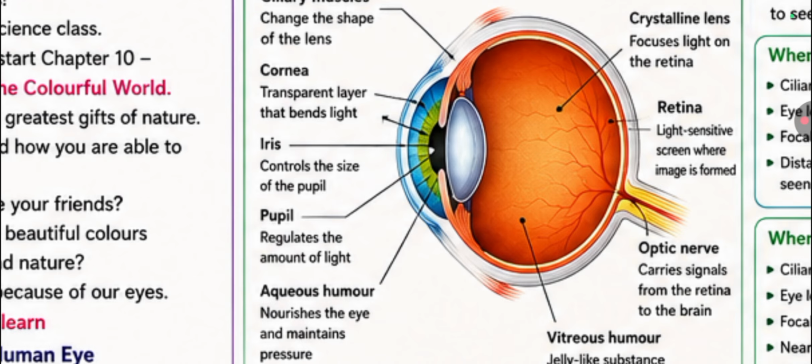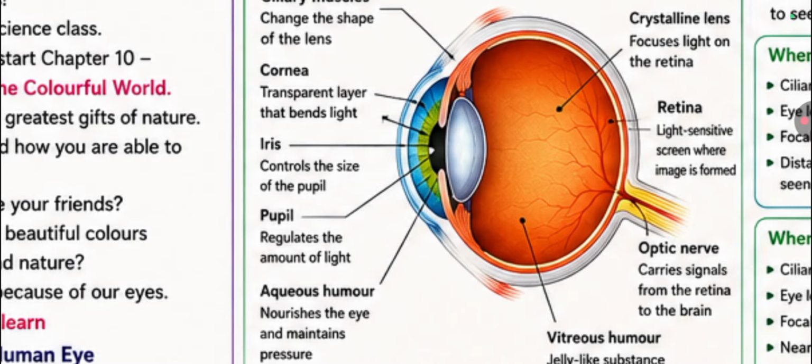Third one is the iris. The colored part of the eye is called the iris. It controls the size of the pupil. Next, fourth one is the pupil. The small black opening is called the pupil. It regulates the amount of light entering the eye. In bright light it becomes smaller. In dim light it becomes larger.